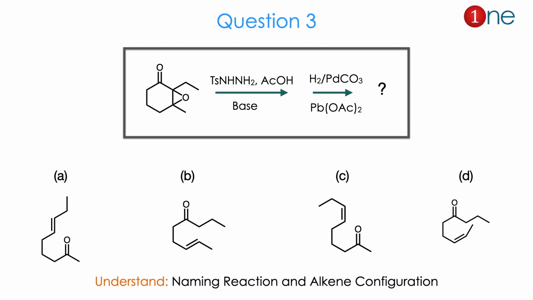The product clearly shows that ring opening definitely occurs, and in what way the ring opens is the real question. So from the reactant to the product, the epoxide is gone and the ring is open. The configuration of the double bond is also different here, so it is a cis alkene or trans alkene in the products. From the reagents and reactant you might understand that a named reaction is involved, and the configuration of the alkene is also important. The answer is C. Let us see how.